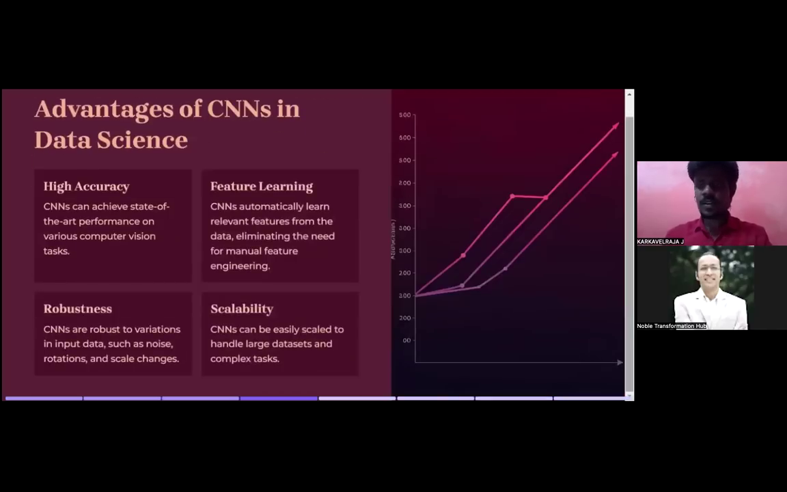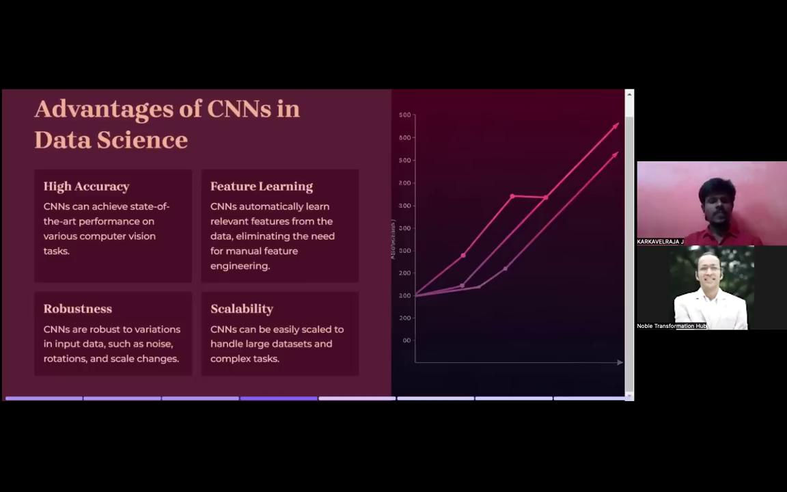Okay, guys, now we're going to see the advantages of CNN, because we have seen the introduction to CNN and how a CNN works. Let's see what the advantages of CNN are. High accuracy, it's true, right? It has high accuracy because CNN can achieve state-of-the-art performance on various computer vision tasks. Not only computer vision, it is very helpful for image classification, object detection, segmentation, everything.